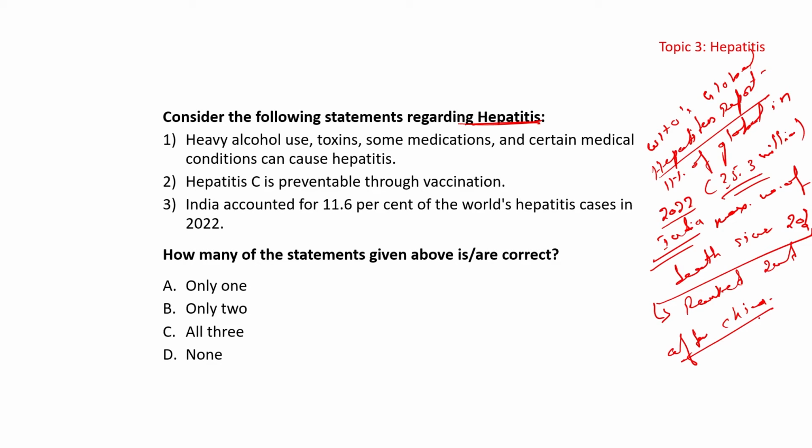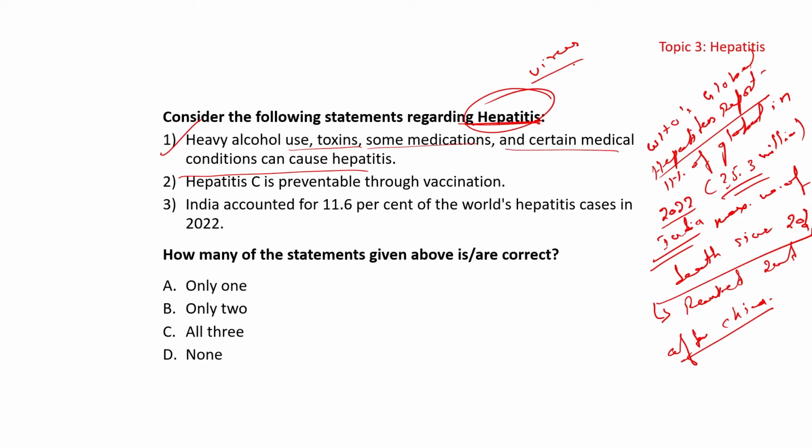We have hepatitis. Number one: heavy alcohol use, toxins, some medications, and certain medical conditions can cause hepatitis. Yes, it is correct. Besides, hepatitis is mainly caused by virus infections. Okay, it is mainly caused by the virus infection.